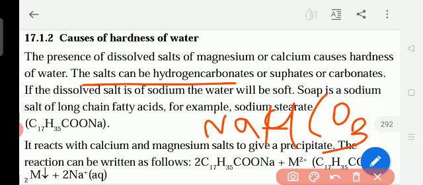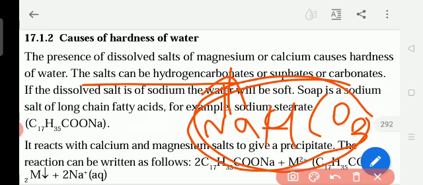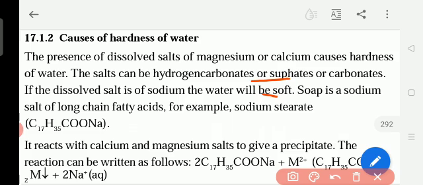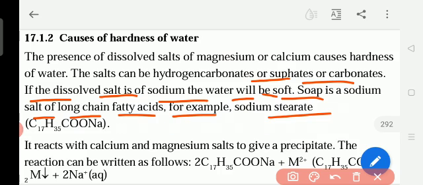NaHCO3. This also has sodium as the metal, Na. So in the salt one metal will be present, along with hydrogen carbonates, sulfates or carbonates. If the dissolved salt is sodium, the water will be soft. Soap is a sodium salt of long chain fatty acids, for example sodium stearate.